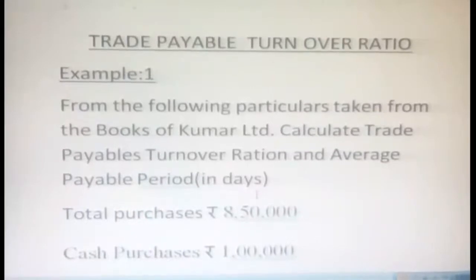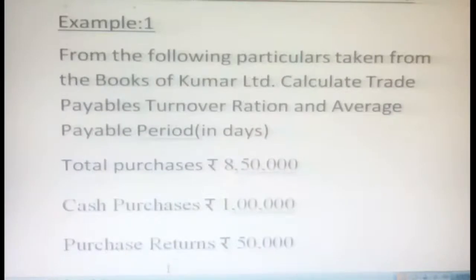Now we are going to discuss trade payable turnover ratio. Okay, so here is the first problem. From the following particulars taken from the books of Kumar Limited, calculate trade payables turnover ratio and average payable period. They have given the bracket (days), so they want to know it in days.